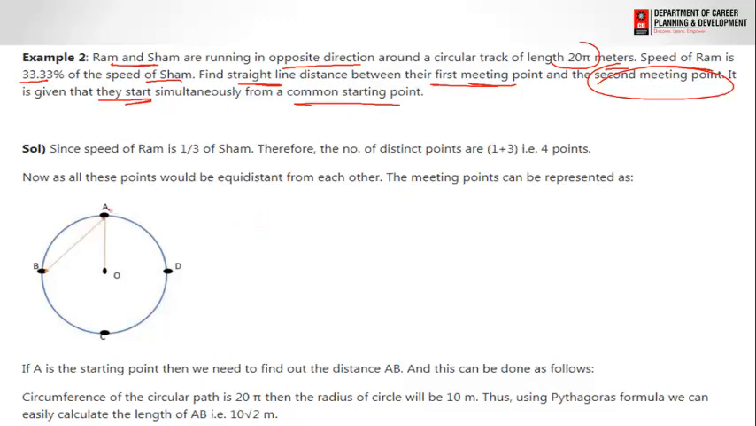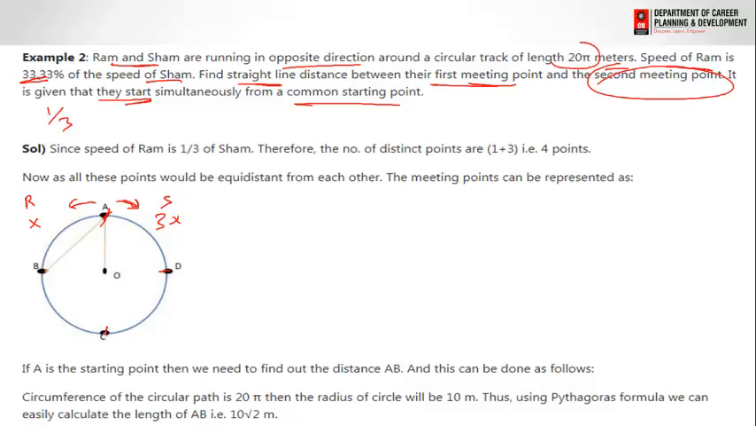Now here, suppose they start from the same point, that is point A, and as they are running on the circular track in opposite directions, A is moving toward this direction, B is moving toward this direction, and the speed is 33 1 by 3 percent, that means 1 by 3rd. It means if one person travels 3x of the distance, the other travels only x of the distance. That means Ram travels only x meters, whereas Shyam travels 3x. The total distance is 4x, that means the total distance is to be divided into 4 equal parts.